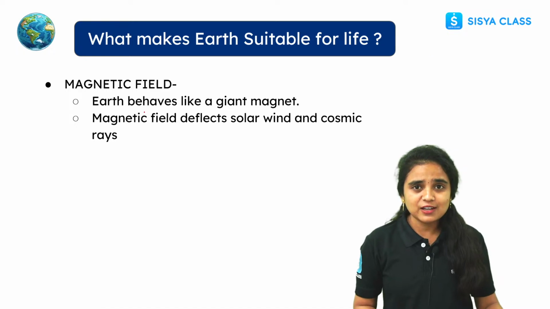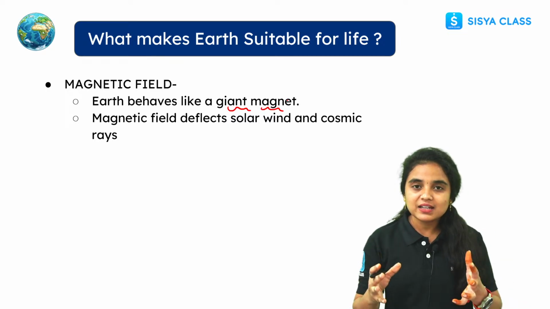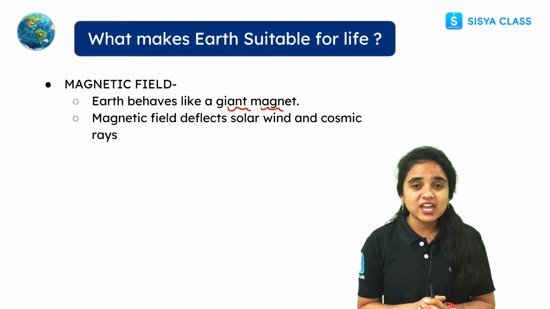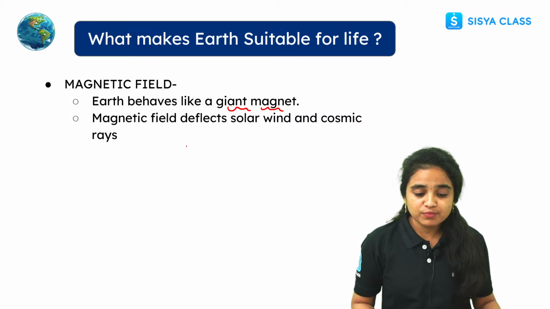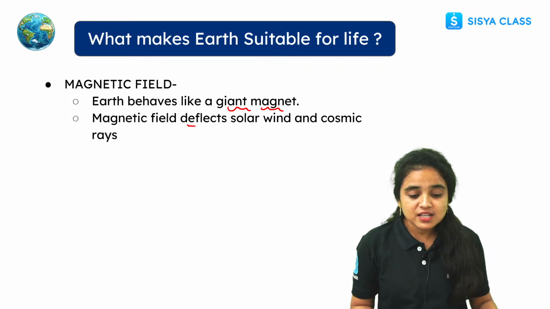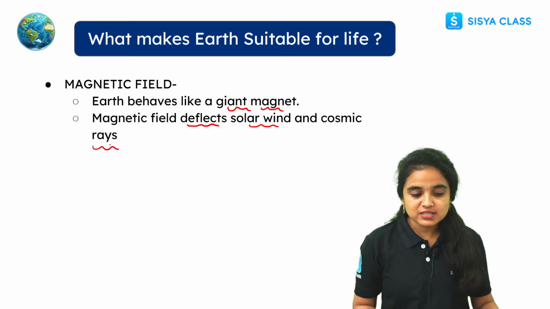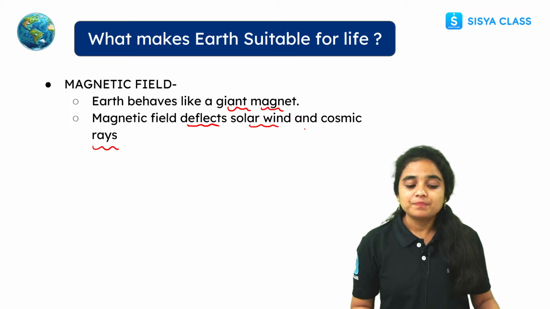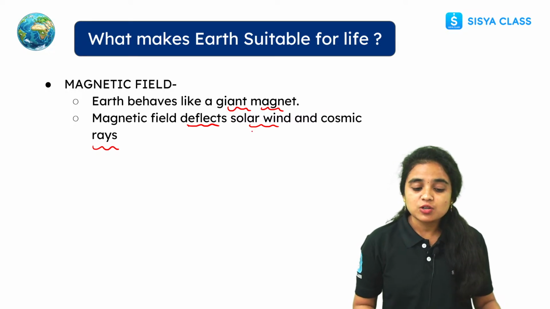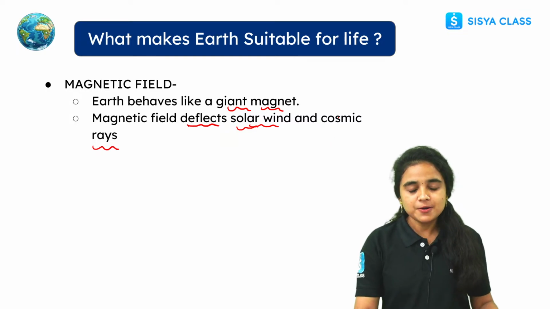And there is a magnetic field. How does this magnetic field behave? It behaves like a giant magnet, and it is present around our earth. This magnetic field will deflect the solar wind which is coming from the sun, and also the cosmic rays. So this is about the magnetic field which is present around our earth, and it will protect our earth, and it also deflects the solar wind and the cosmic rays coming towards our earth.